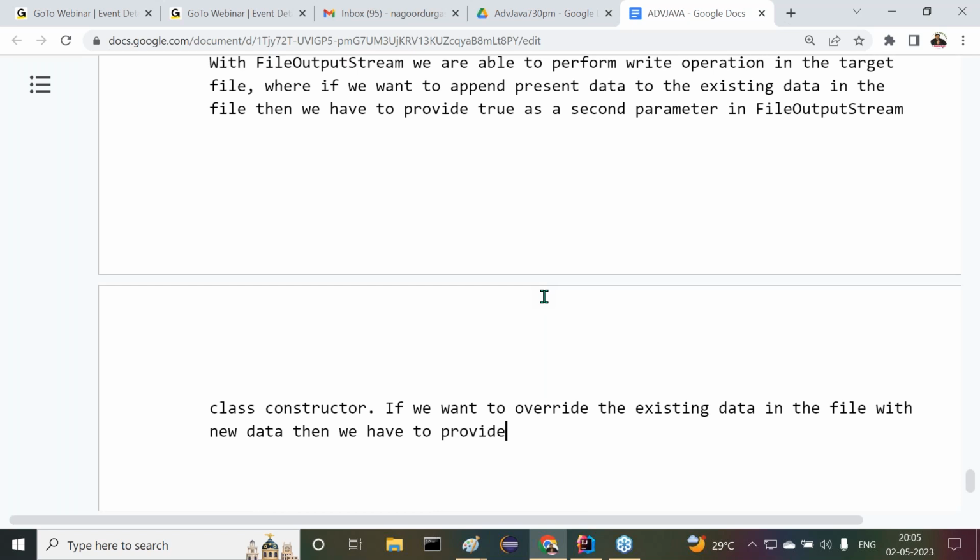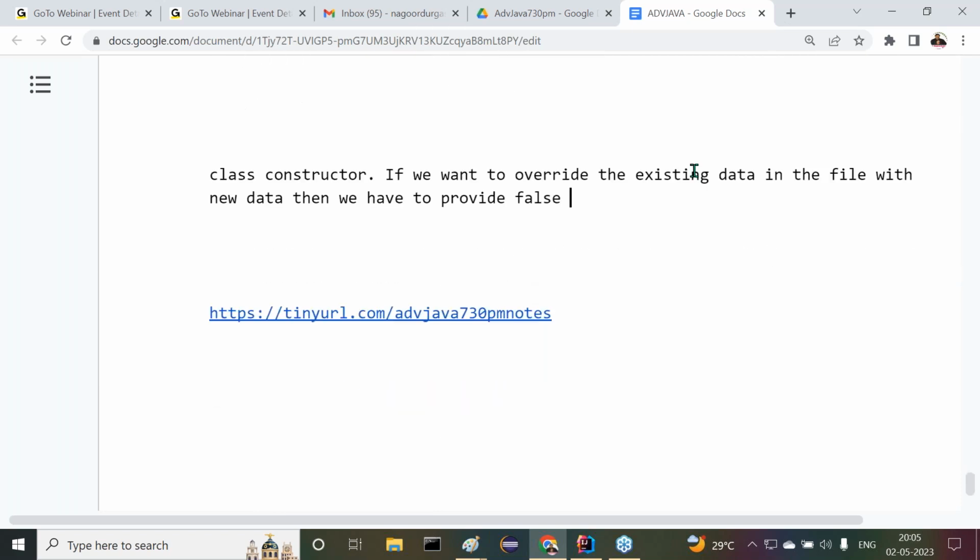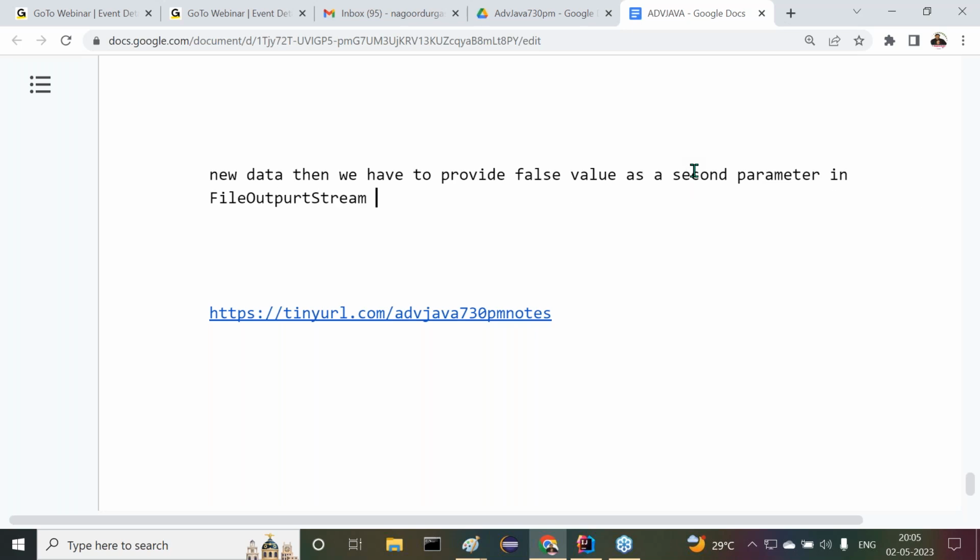Come on guys, what we have to provide there? Then we have to provide false value as a second parameter in the file output stream class constructor. That's it, not more than this.